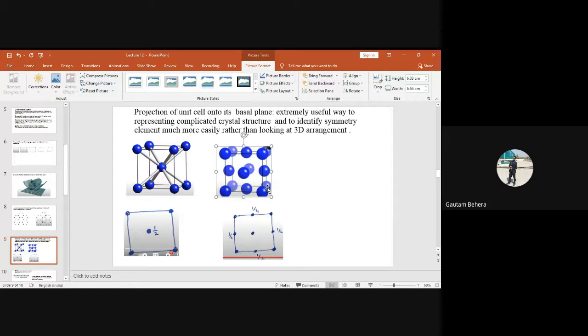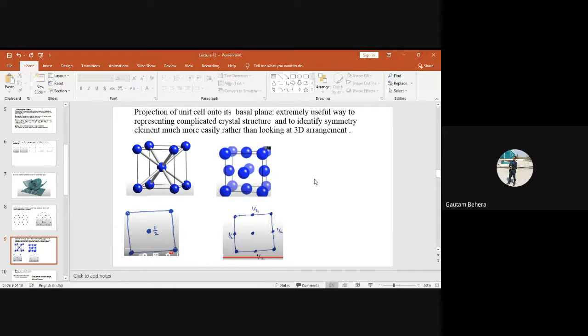Basis vector. Okay, if people have forgotten everything, those are called basis vectors. If you connect one lattice point to another lattice point, that is called a basis vector. Anyways, so now you can see.